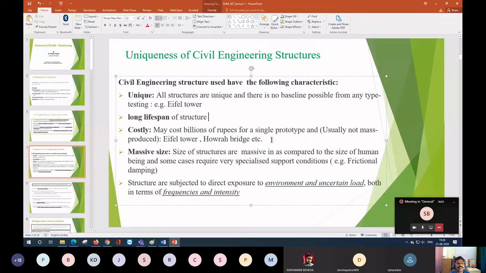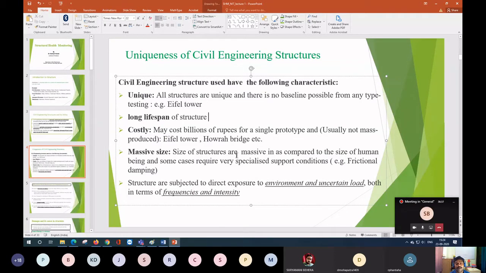Another thing is that our structures have a long lifespan, and that is also costly, and the size of the structure is massive. Since it is very massive, there is another difficulty: getting a response from a massive structure is very difficult. If you go to any factory where machines are running, you can get a lot of response from the machine.